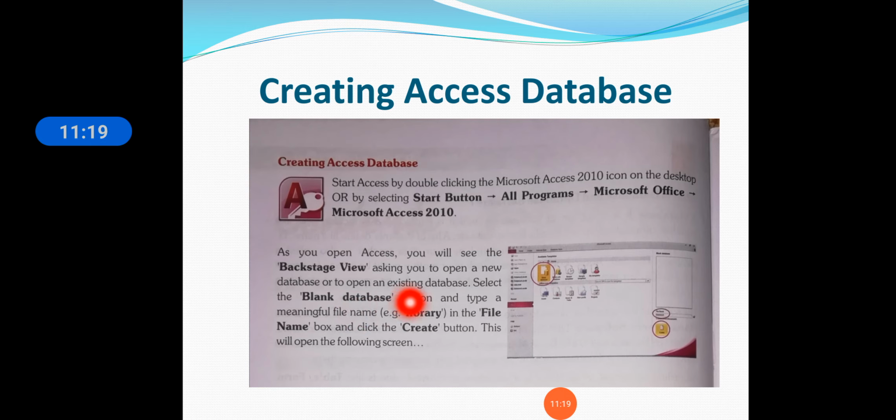Select the blank database option and then type a meaningful file name in the file name box and click the Create button. This will open the following screen. Here you can see circles: this is one circle, second, third. Here you have to click to create a blank database. Then you write the file name in this box and press Create. It will open a blank file of Microsoft Access.